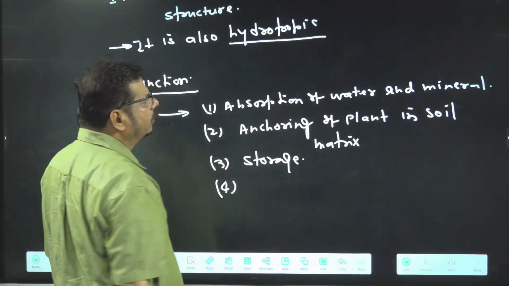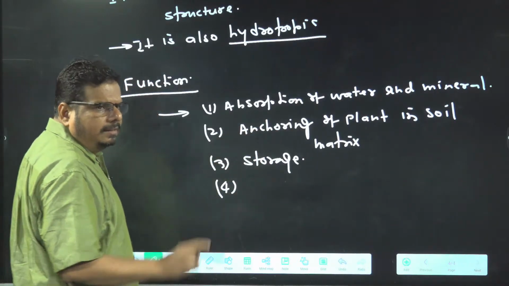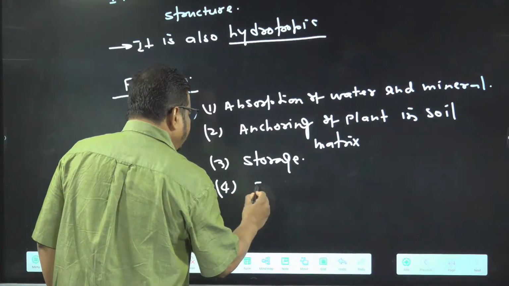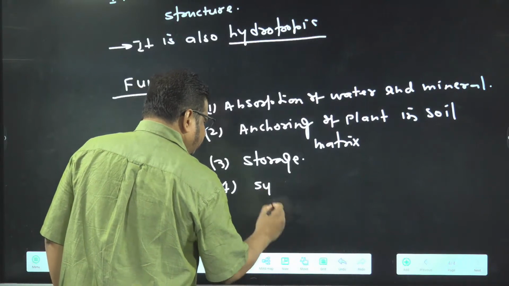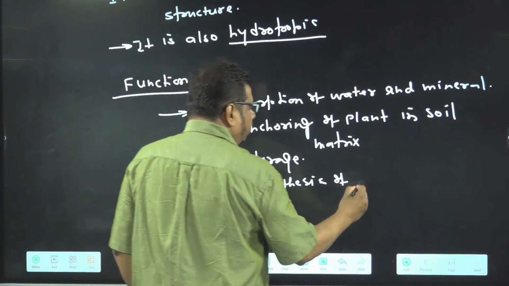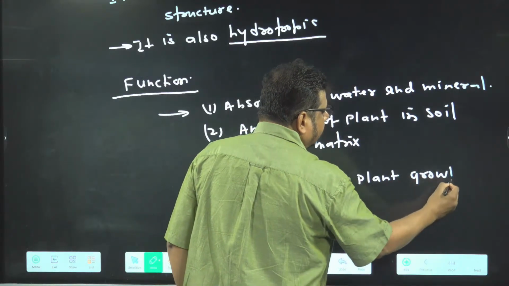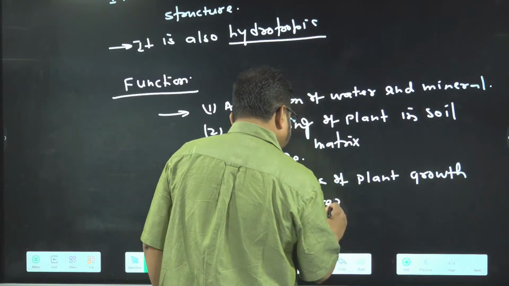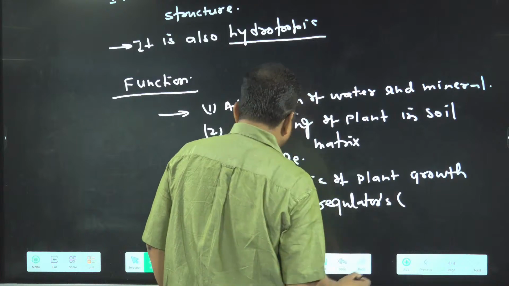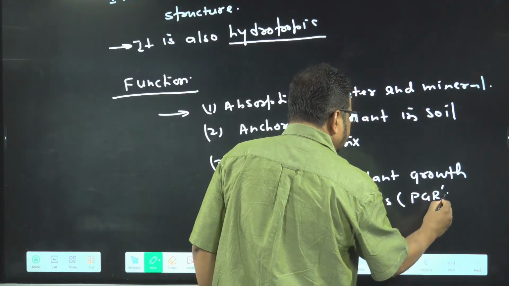So absorption of water and minerals, anchoring of plant into soil. Another function is storage, and then you can also write synthesis of plant growth regulators, PGRs.